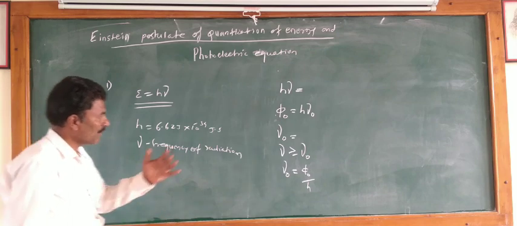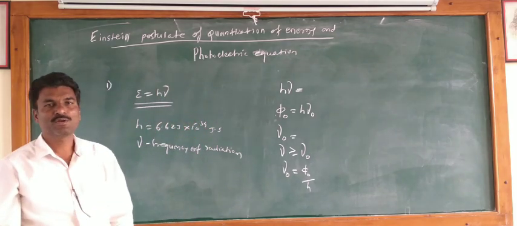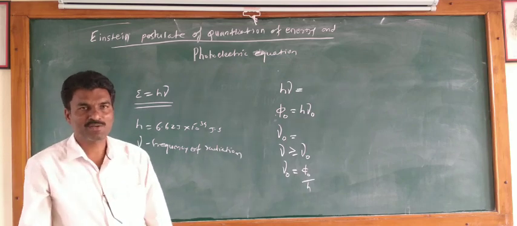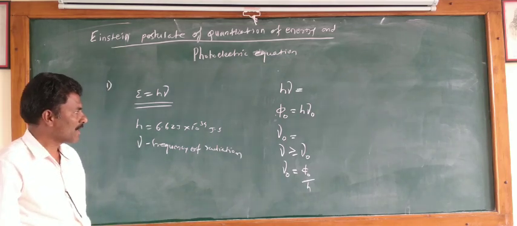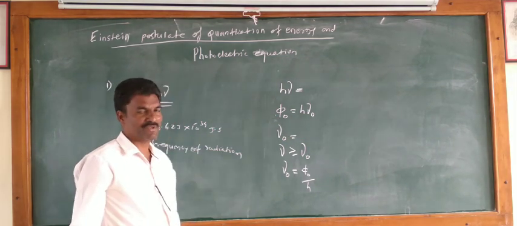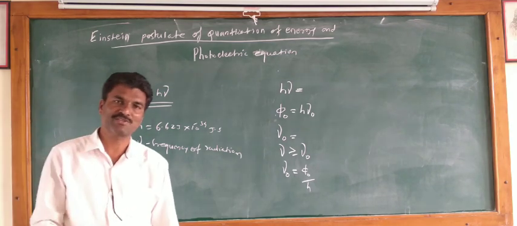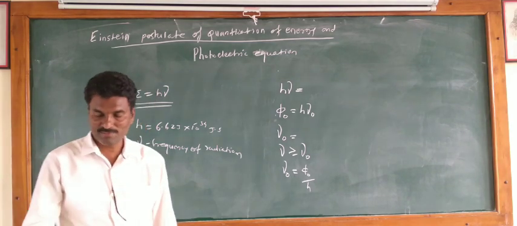Then what is the photoelectric work function? The photoelectric work function is the energy required to escape the electron from the metal surface, and that energy is equal to h nu naught, where nu naught is the threshold frequency, the minimum frequency at which electrons are emitted from the metal surface.